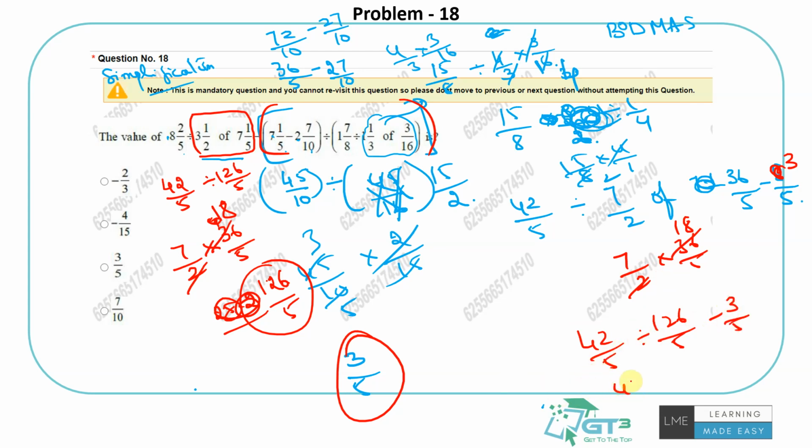So it will be 42 by 5 into 5 by 126. 42 1s are 42, 42 3s are 126. So 1 by 3 minus 3 by 5. So simply it will turn out to be 5 minus 9 by 15, so minus 4 by 15. That's the answer, right? Oof.